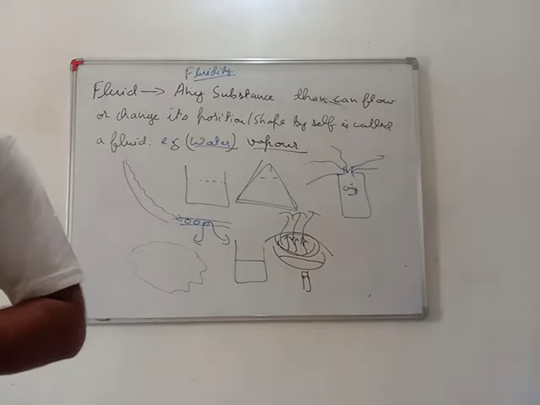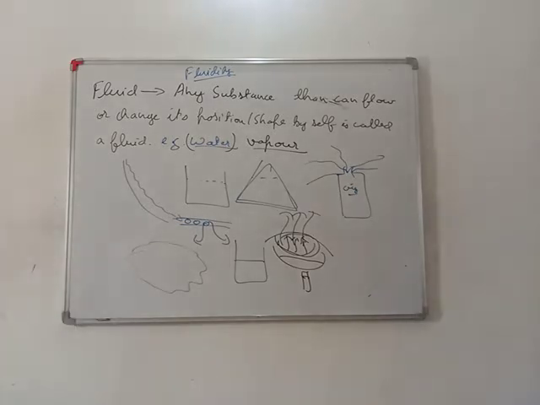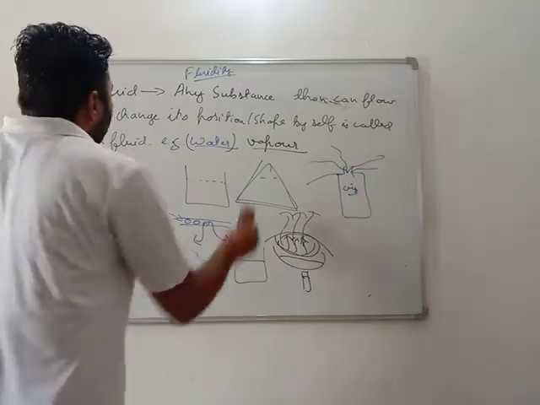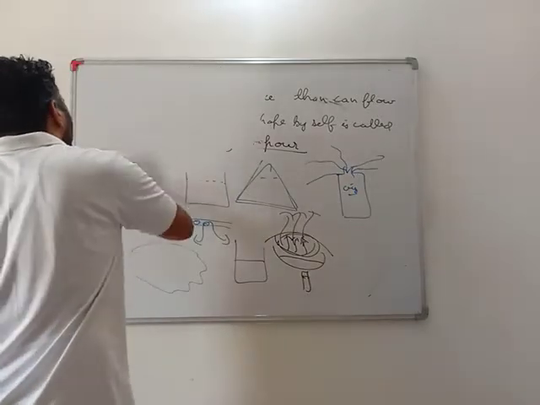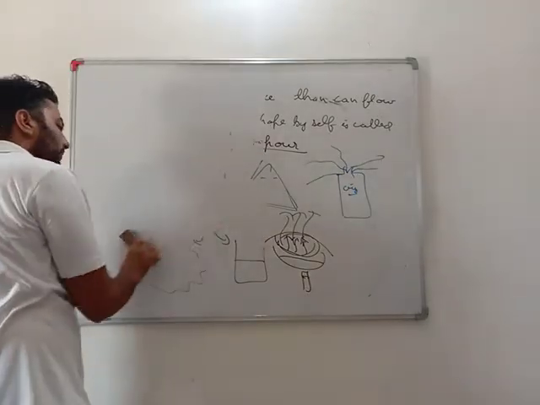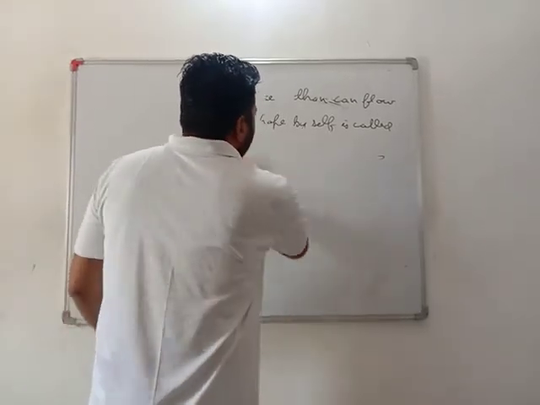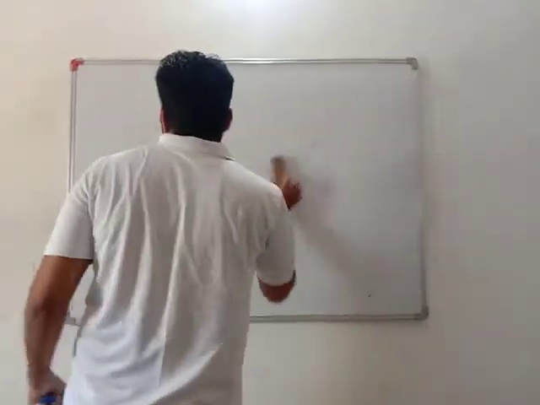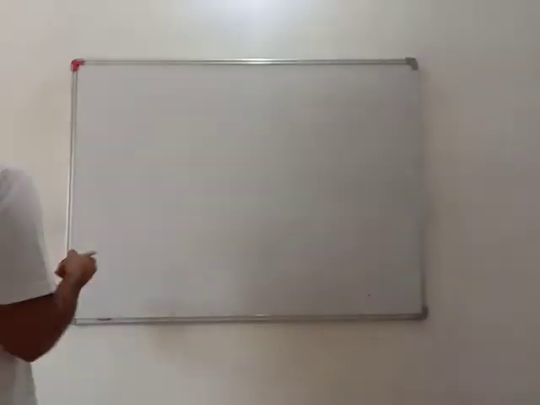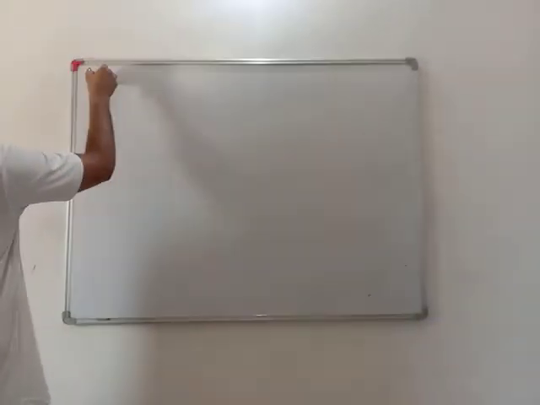Okay, dear students, that property is known as fluidity. So okay, now based on these properties, we will get to know that based on the properties of particles, that is physical properties of particles, each and everything can be categorized into three types of matter.